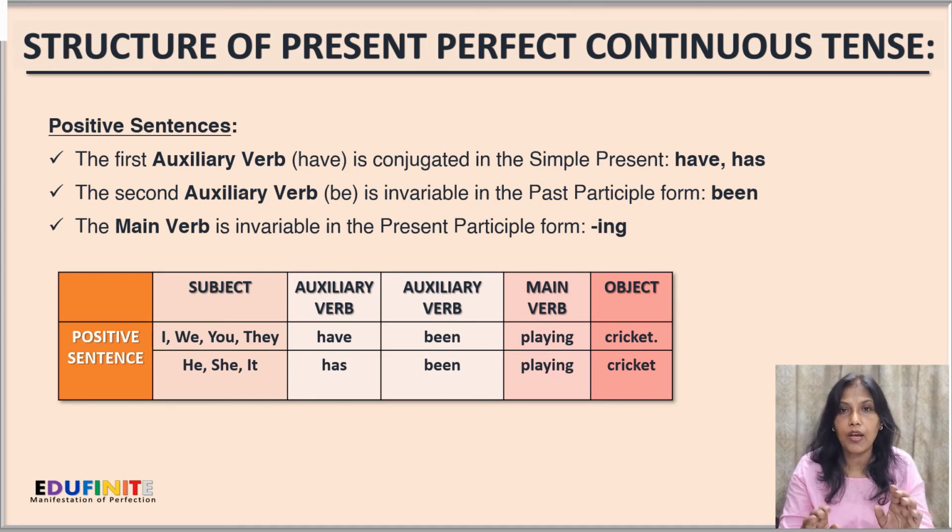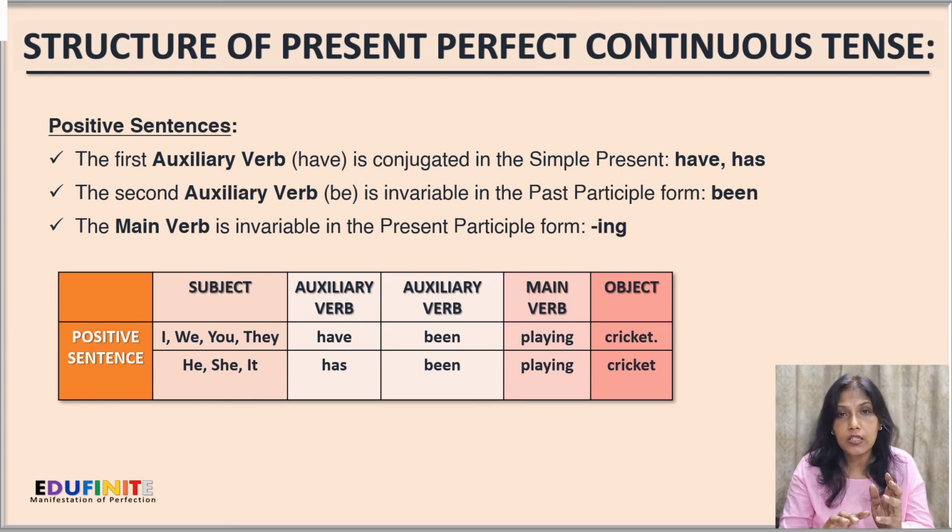So the be's past participle form is been, B-E-E-N. The main verb is invariable in present participle form, ing. Since this is present continuous, we have already done the present participle form, that is the verb ends with ing, the main verb ends with ing. So we'll be using that over here. So let's look at the sentences, how they are made.